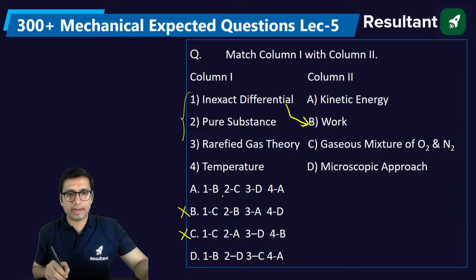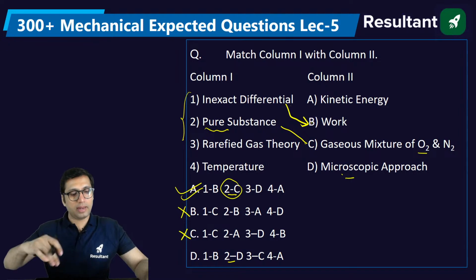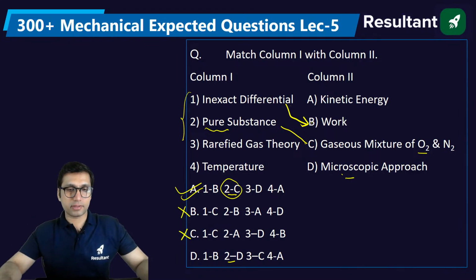Okay, let's see the second thing. If you see 1B, 2C. So here 2 can be either C or D. Second is pure substance. Pure substance, gaseous mixture oxygen, nitrogen, or microscopic. No, microscopic approach is not related to this. So 2 will be C. C is here. So the answer will be option A. Only by matching two options you can get the right answer.